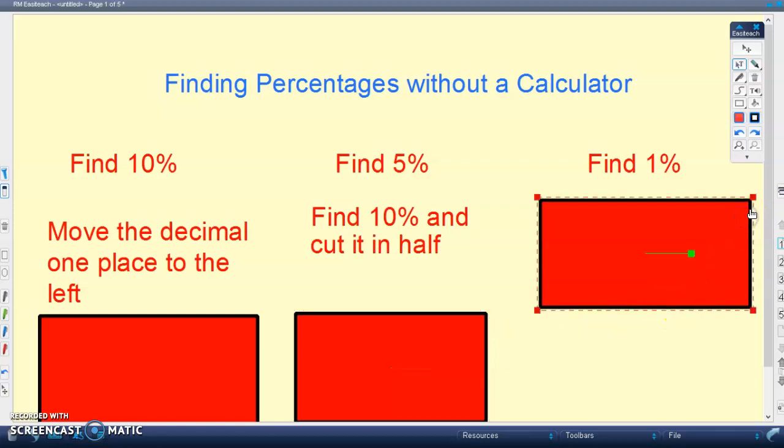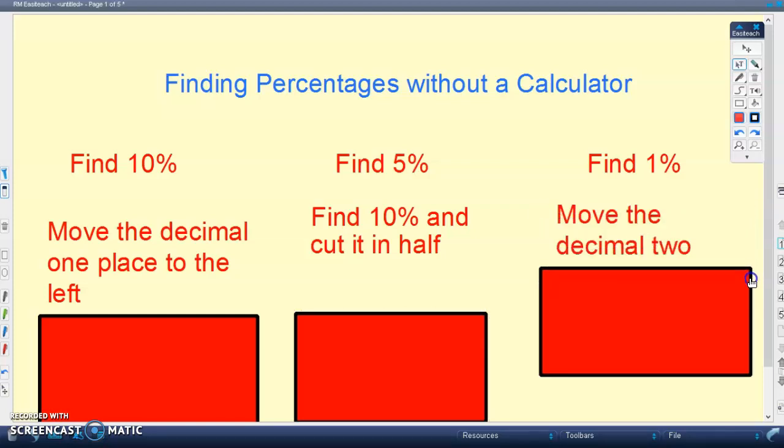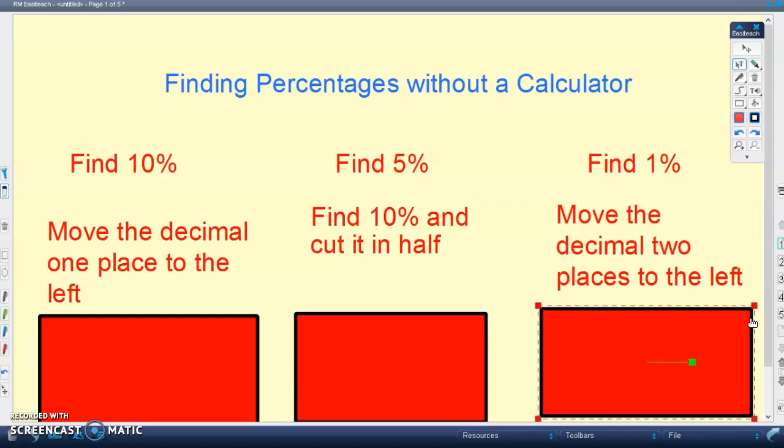And then finally here, to find 1%, we are going to move the decimal 2 places to the left. Okay, so 1%, we're going to move the decimal 2 places to the left. All right, so we're going to look at some examples right here.